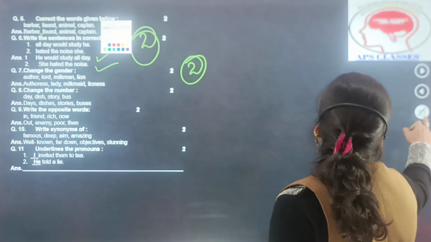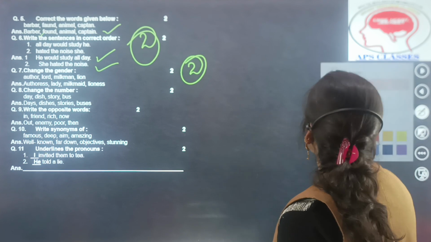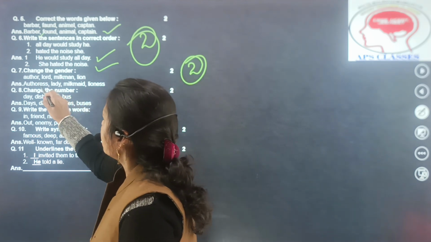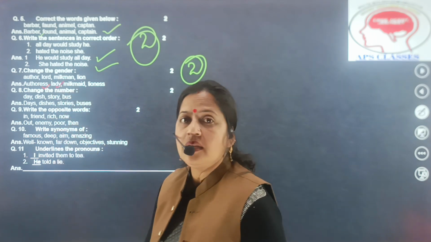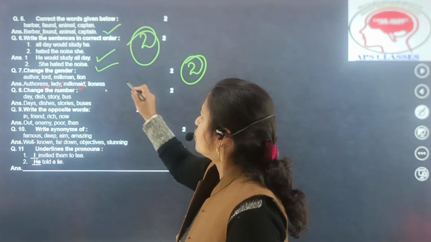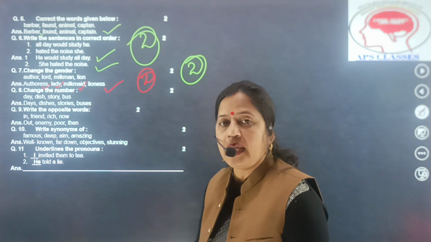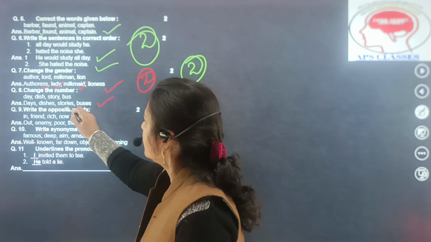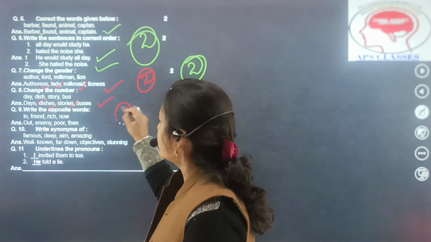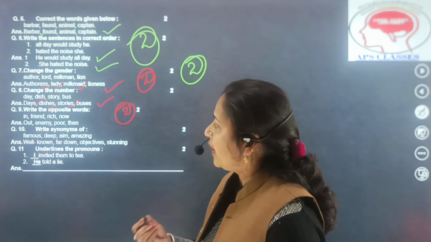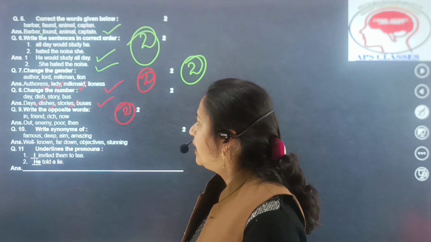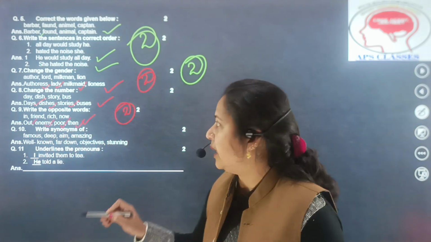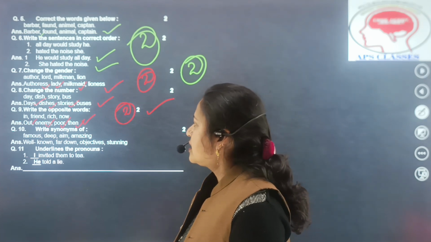Next is change the gender, आपको gender दिए गए हैं, उनको आपको change करना है। ऑथर का जेंडर है ऑथ्रेस, लॉर्ड, लेडी, मिल्कमैन, मिल्कमेट, लॉयन, लॉयनेस। This question is again of 2 marks। Next is change the number, day, days, dish, dishes, story, stories, bus, buses। This question is again of 2 marks। Next is write opposite words: in, out, friend, enemy, rich, poor, now, then। So these are the opposite words। This question is again of 2 marks।